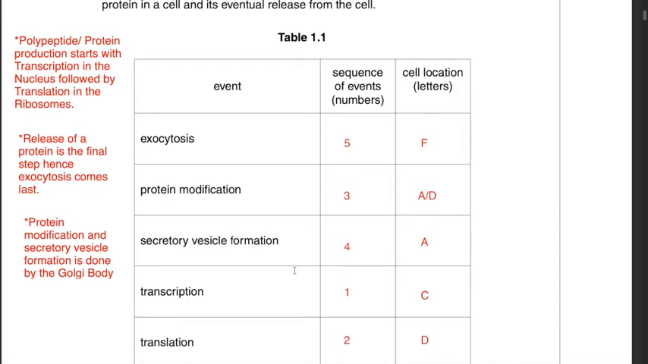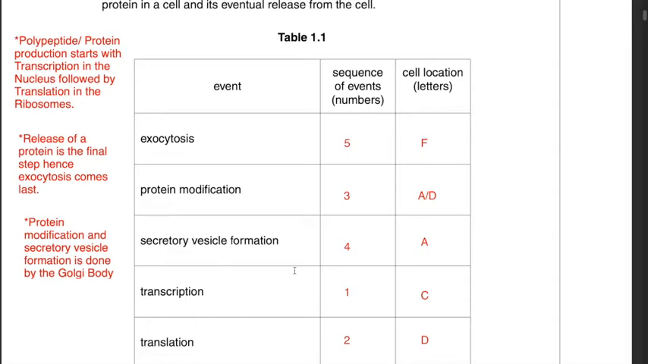After the process of translation is done, you get a polypeptide or a protein. Following that, protein modification would take place, and that is number 3. Since this protein which is made has to be released from the cell, it is concerned with exocytosis. And in order to release the protein from the cell, it has to be in the form of a vesicle. Hence, the next event would be secretory vesicle formation, being step number 4. And finally, exocytosis, which is where the vesicle binds to the cell surface membrane and the vesicle containing the substance, that is a protein, is eventually released from the cell. Hence, the last step being exocytosis, that is number 5.